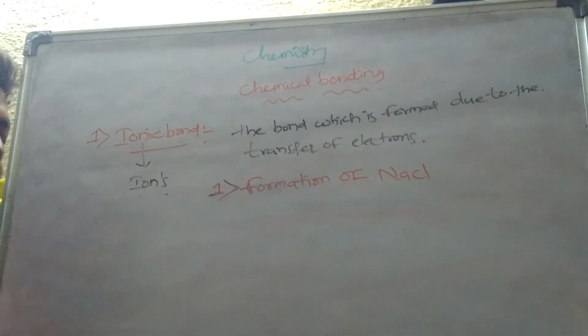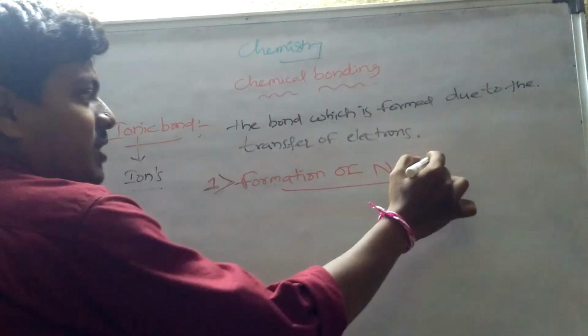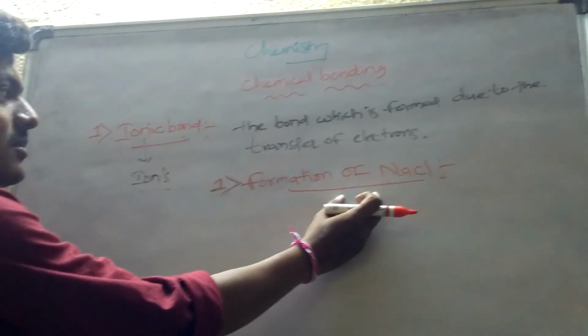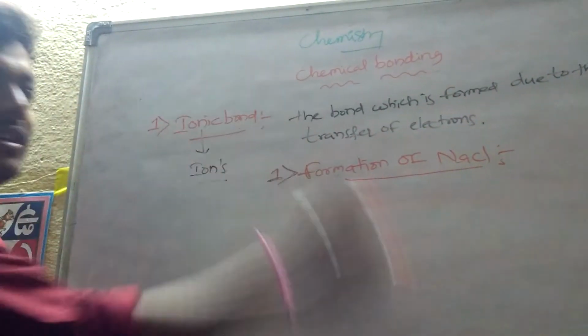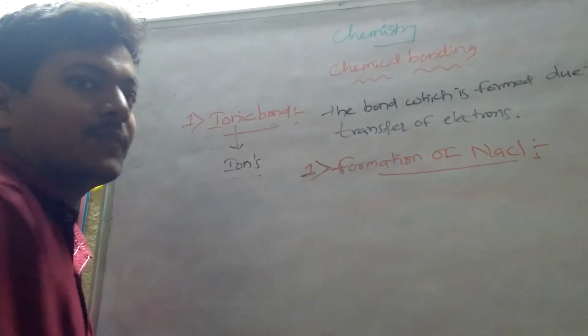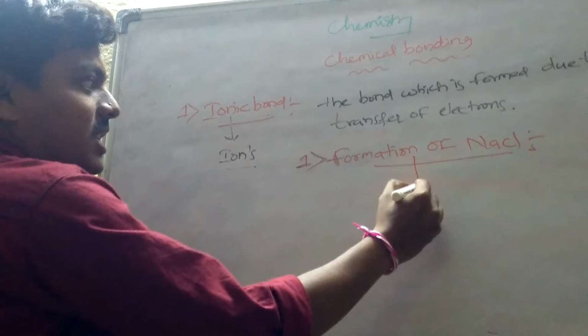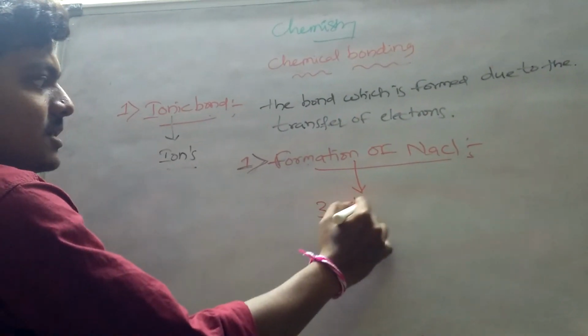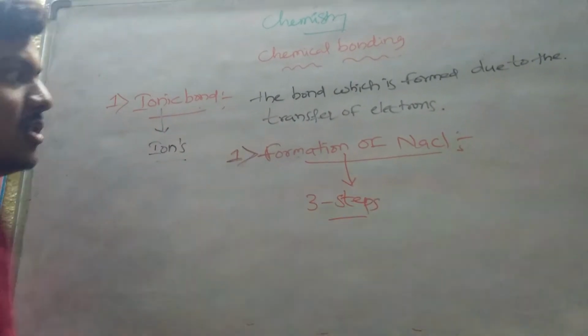How is sodium chloride formed by the ionic bond? Let us see. If you want to know the information regarding the formation of NaCl by the ionic bond, this takes place in how many steps? 3 steps.